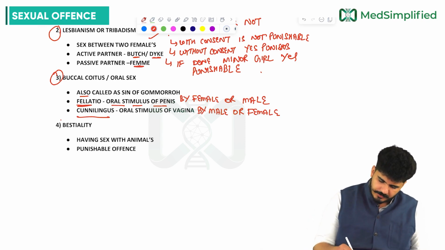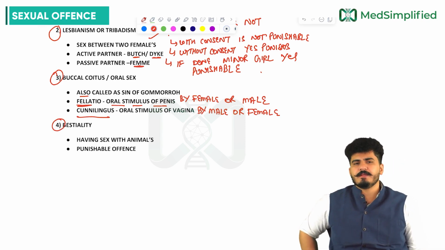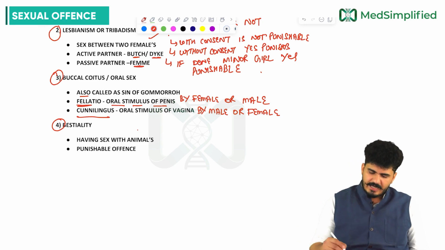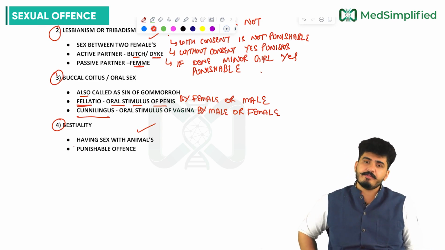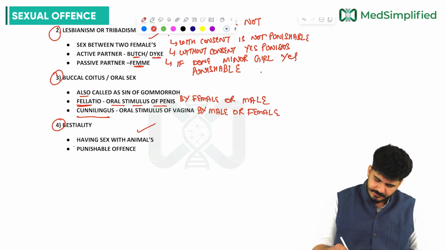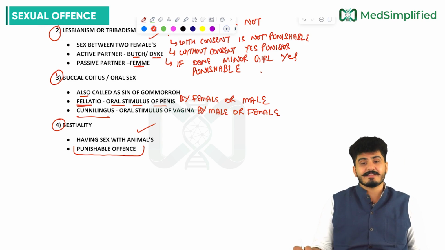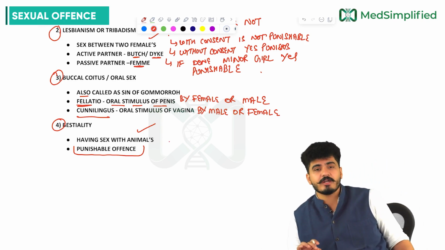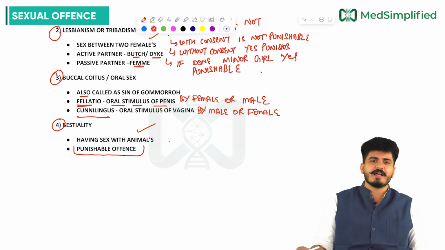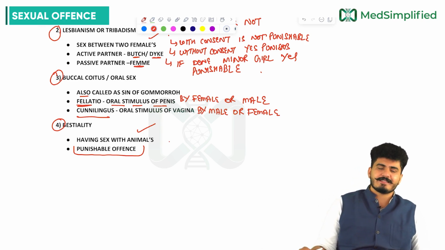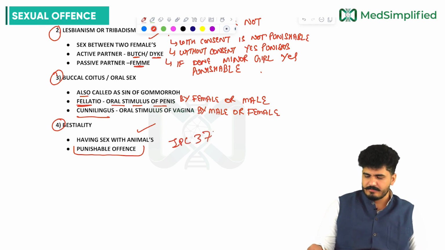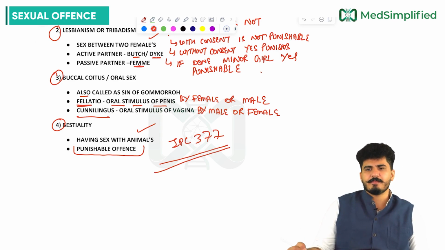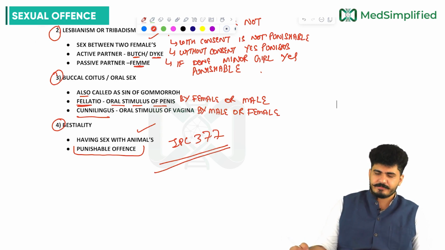Now the fourth term is bestiality. What is bestiality? Having sex with animals. They have different types of fantasy. Having sex with animals is a punishable offense, my dear friends, and is not at all allowed. This is an unnatural sexual offense, punishable under IPC 377.